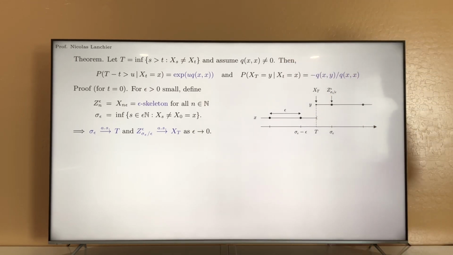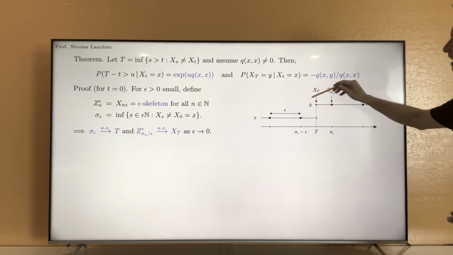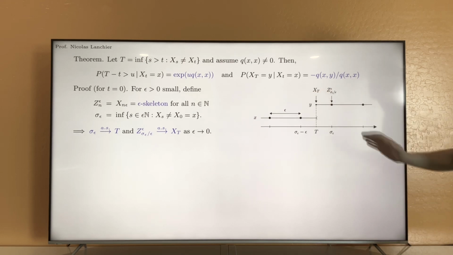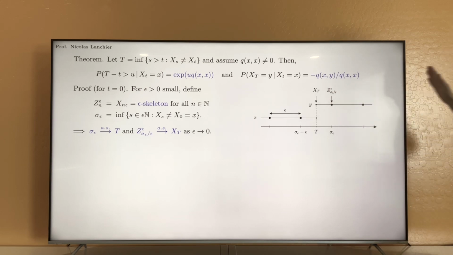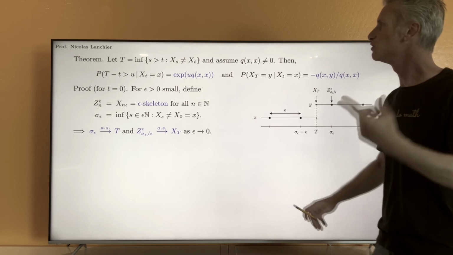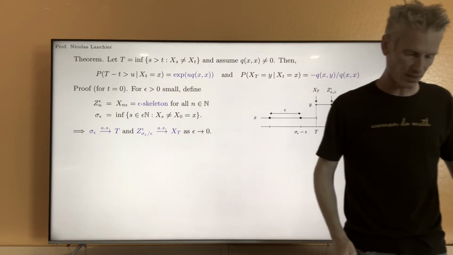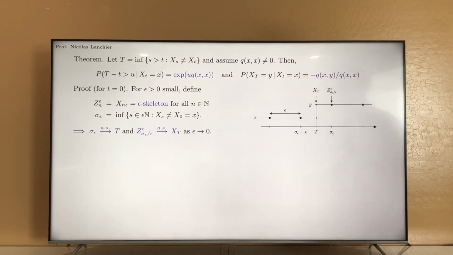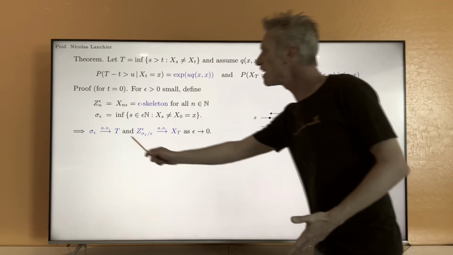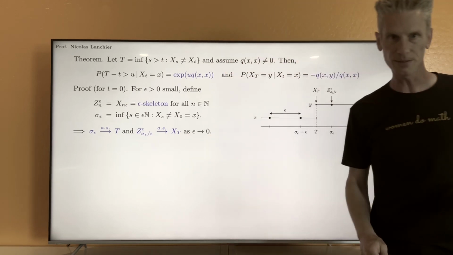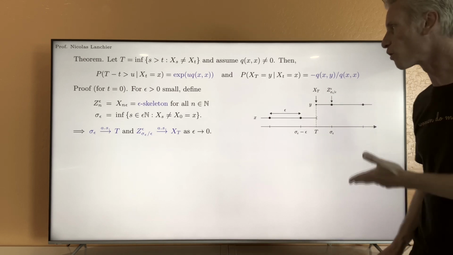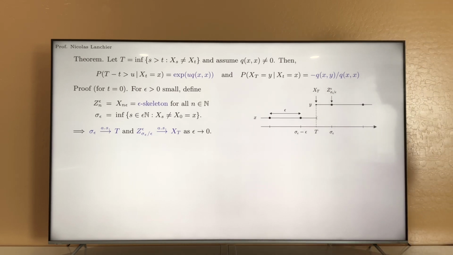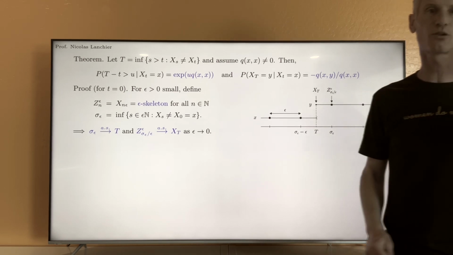And in this case, not only is the target site not going to be accurate, but also the time of the first jump is not going to be accurate. The epsilon skeleton is going to overestimate the time to the next jump. Now, it turns out that we still have this convergence almost surely when epsilon goes to 0, and this follows from the definition of weight and the fact that the system is conservative.